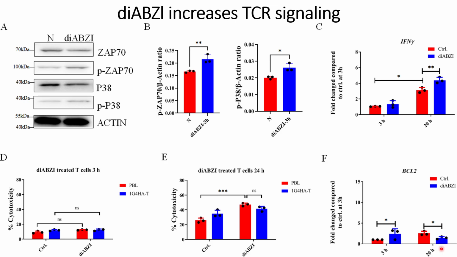So this could be the reason why there is an increase in the cytotoxicity after 24 hours. So combining all these results, it indicates that for a short term DiaBZl treatment, it will have less cytotoxicity effect. At the same time, it will cause an increase in the anti-apoptotic factors that can enhance this TCR signaling against the tumor cells.